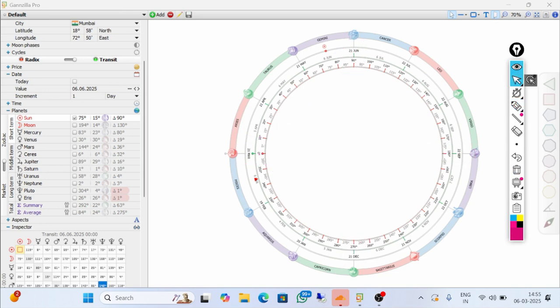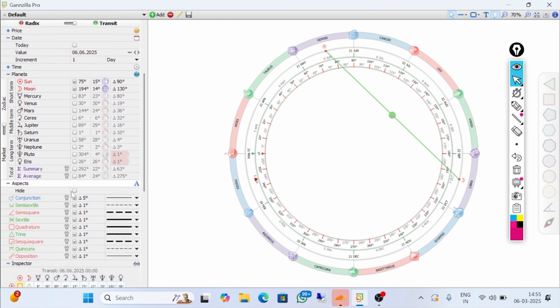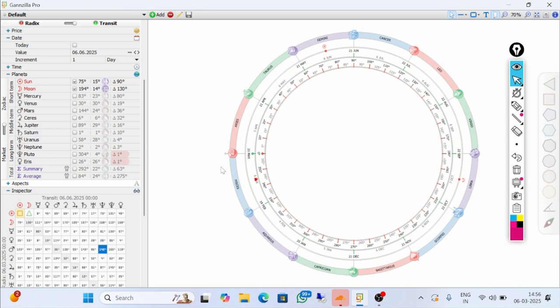Now, let's talk about the next planet. Our next planet is the Moon. We will not call the Moon just a planet, because we consider the Moon an economic catalyst planet, and the aspect of Sun and Moon is here. That is what you can see here. Don't worry, we will talk about aspects in later lessons. So I am hiding it, and let's talk about the Moon.